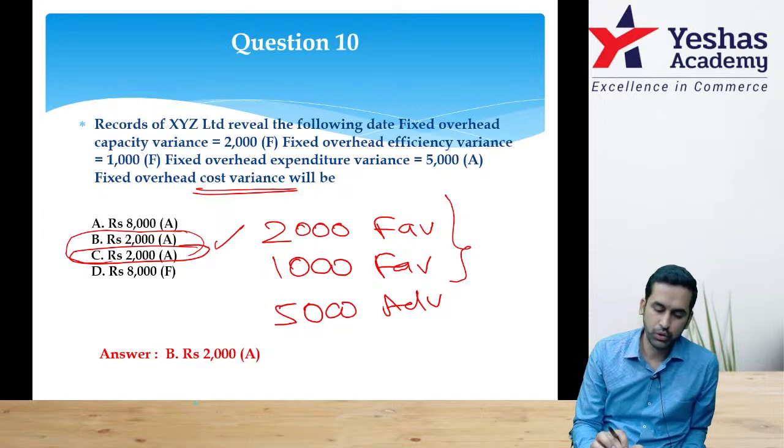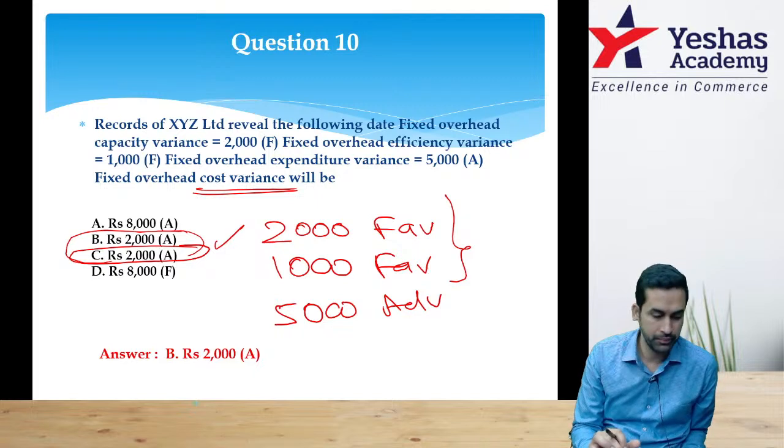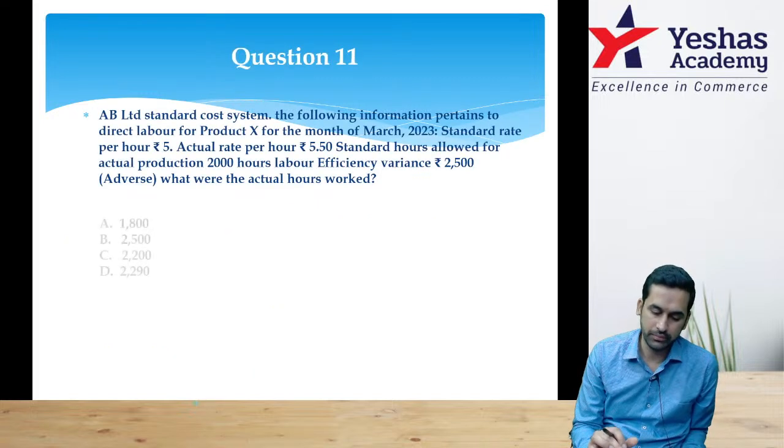Alright. 2000 adverse, option B / option C. Okay. Question 11.